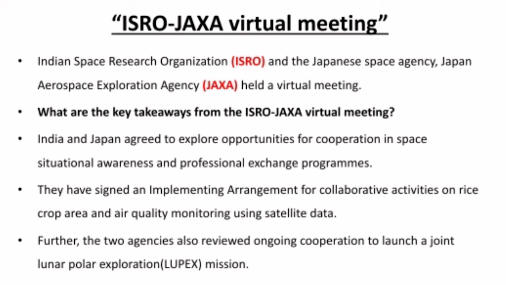satellites, like geosynchronous ones with GSLV, and with PSLV, the Polar Satellite Launch Vehicle. So these are the two different launch vehicles in which we can launch satellites for signal communications and for monitoring areas, like GPS for example. So here we are using the satellite data to monitor the air quality and rice crop area. These are the things which are going to be done by the combination of India and Japan.